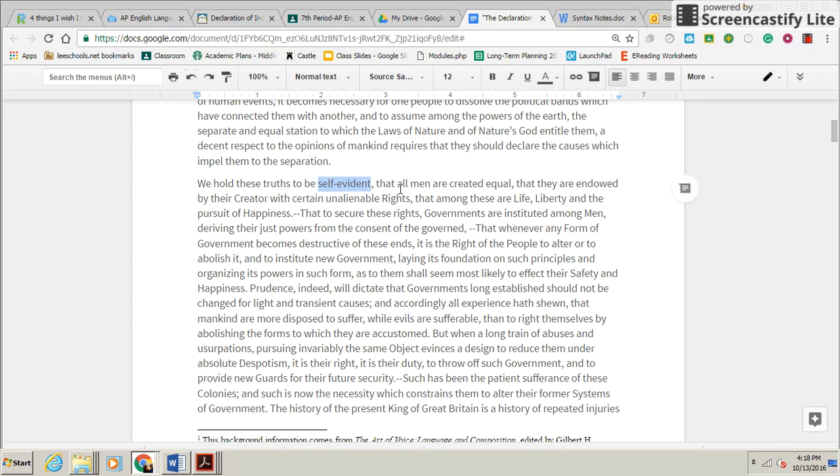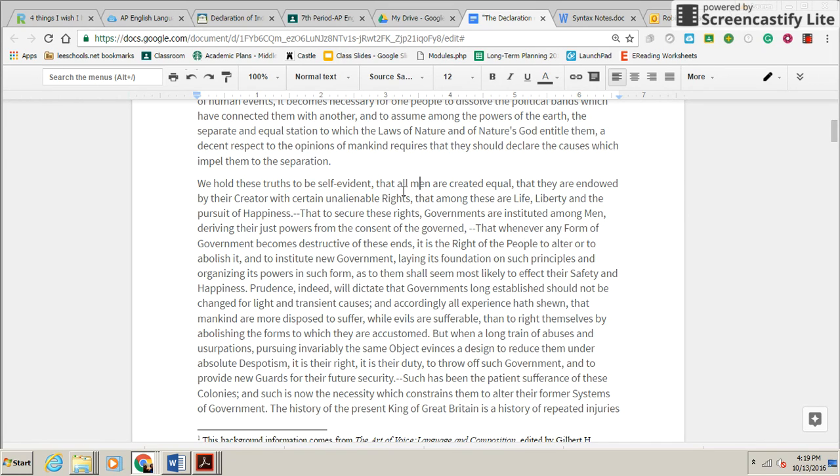is true. And then he uses anaphora at the end of this loose sentence, that all men are created equal, that they are endowed by their Creator with certain unalienable rights, that among these are life, liberty, and the pursuit of happiness. Again, anaphora for emphasis, but again, anyone who looks at humanity should be able to say, well, of course that's true. This is a self-evident truth.